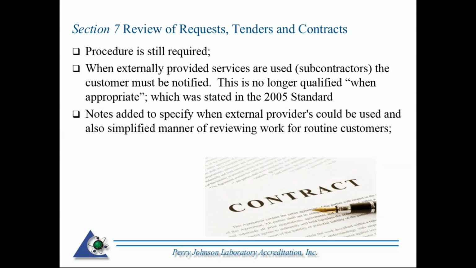So regardless, 2017 requires that the customer be notified. There is no longer "where appropriate." There are additional notes in the standard that specify instances where subcontractors or external providers could be used. 2017 also specifies this process being done in a simplified manner for routine customers.